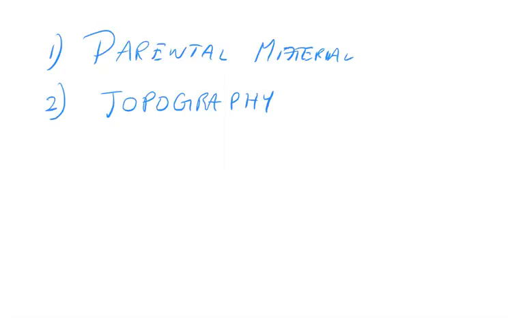So if someone asks which is the most favorable topography, slope, gentle slope, or flat surface, it should be gentle slope, right? Not the flat surface. That is the topography part. So the third part is, of course, climate. So these two are passive.